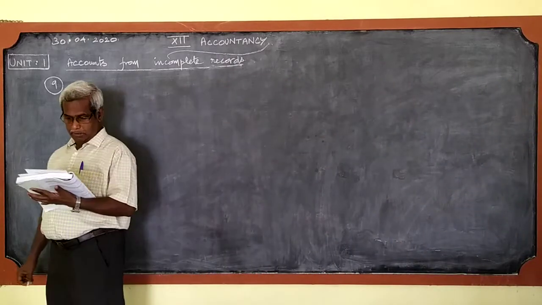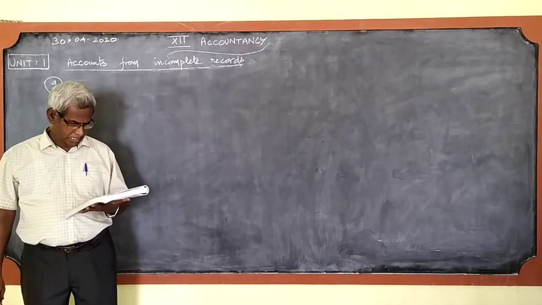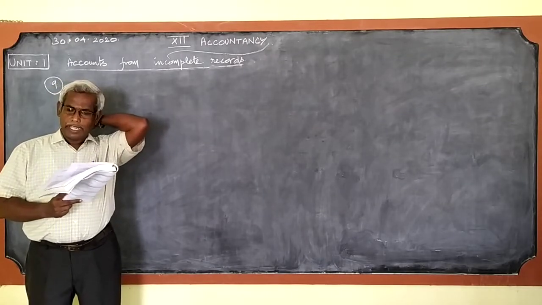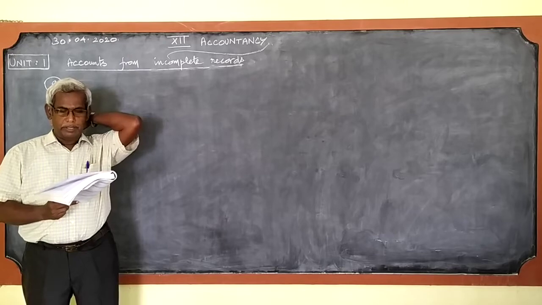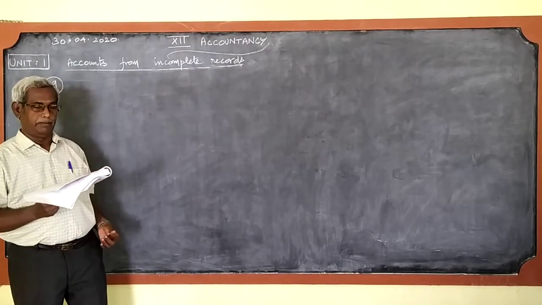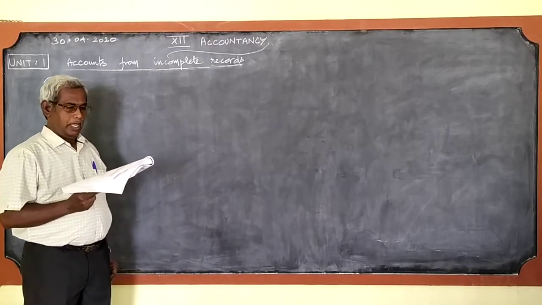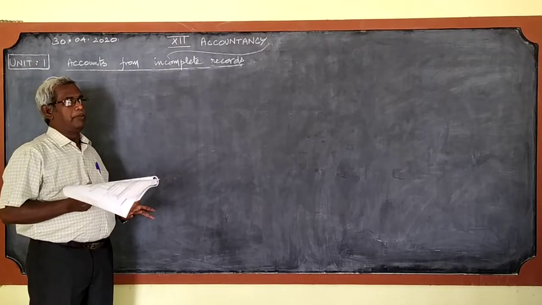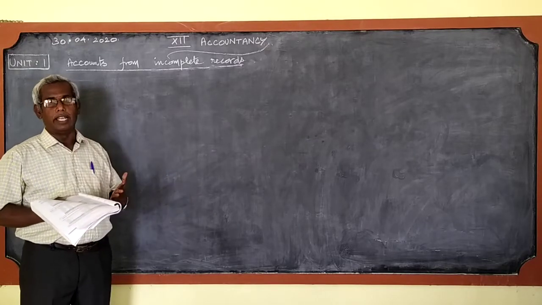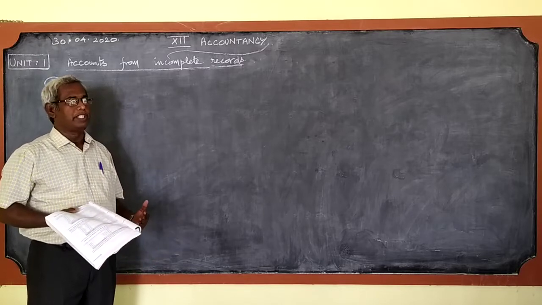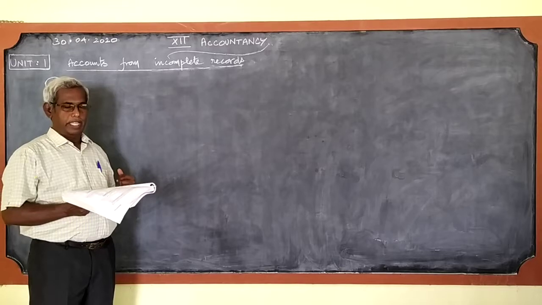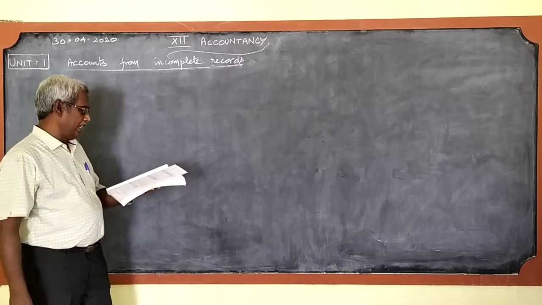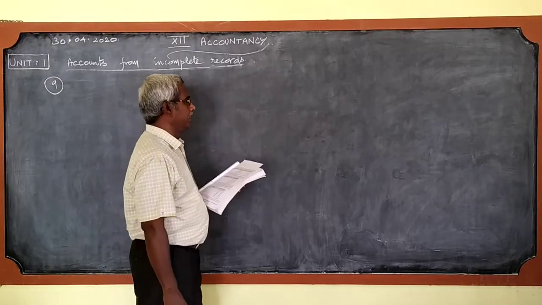Okay, we shall pass on to problem number 9 in the exercise, in which we are supposed to find the profit or loss made by him. This is the question given at the top of the problem. Anand does not keep his books under double entry system, so it is automatically called single entry system, otherwise called incomplete records. In this case, find the profit or loss made by him for the year ending 31st March 2019.